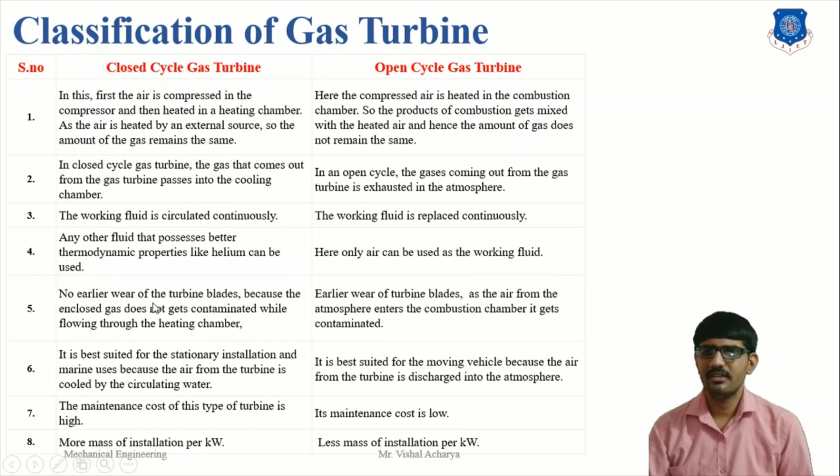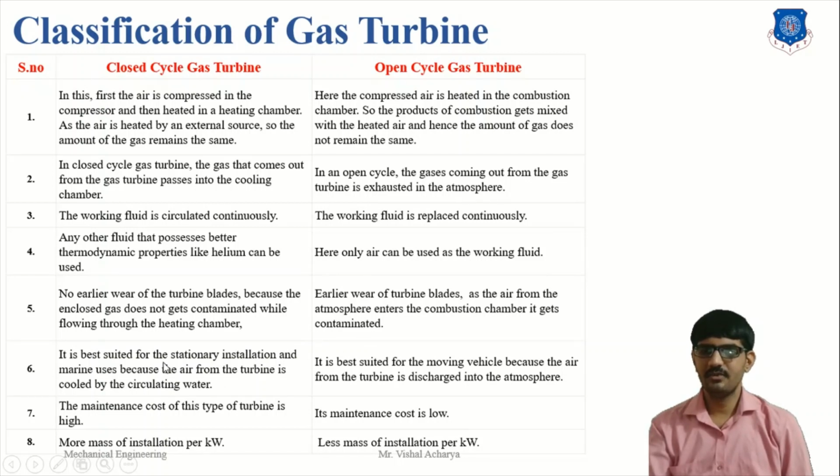Here there is no early wear of the turbine blade, because the enclosed gas does not get contaminated while flowing through the heating chamber. Early wear of the turbine blade occurs in the open cycle, as the air from the atmosphere enters the combustion chamber and gets contaminated. So here the air is contaminated, there not.